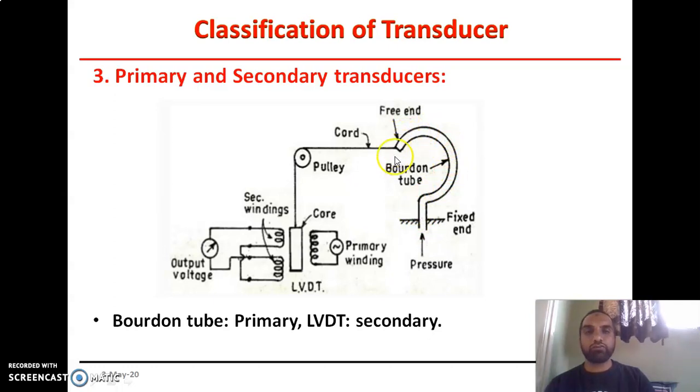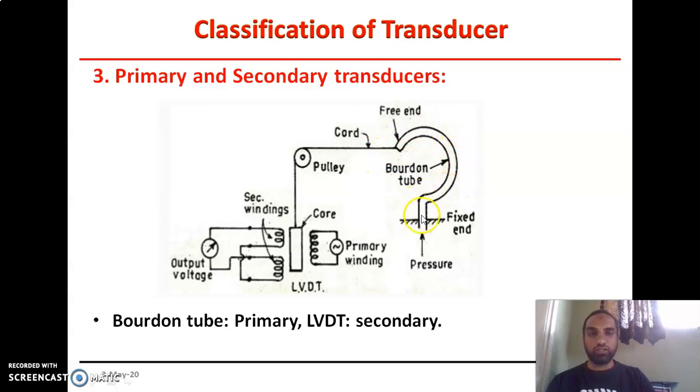Due to the displacement of the free end, the position of the core through this cord may get changed, and due to the change in the position of the core in between these two windings, the developed voltage across the secondary will change. So the voltage developed across the secondary is directly proportional to the position of the core in between primary and secondary. This is directly proportional to the displacement of the free end of the Bourdon tube,